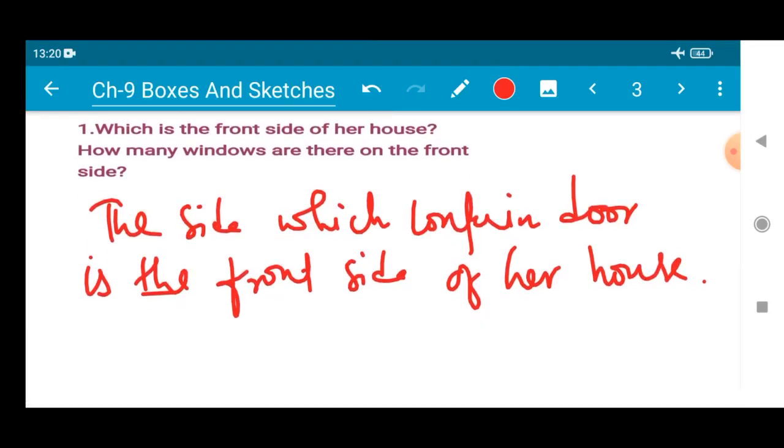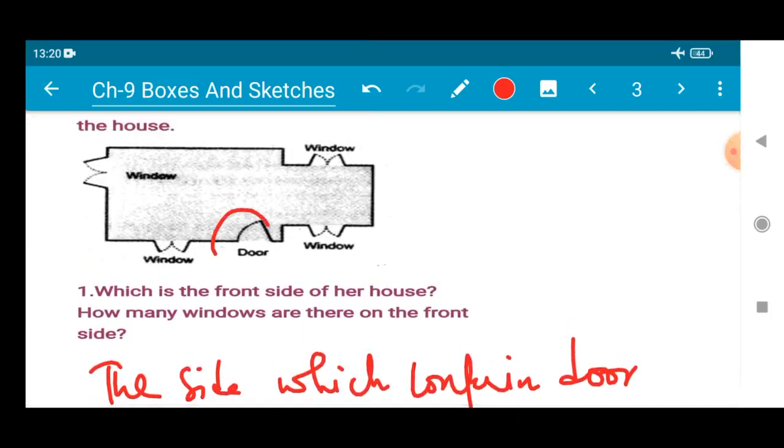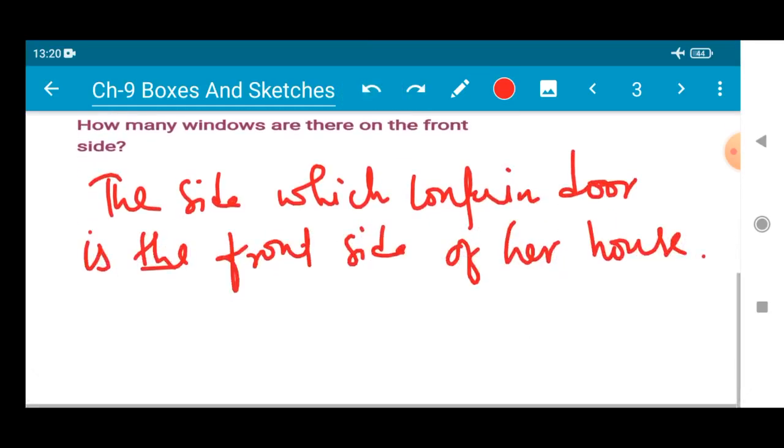Now, how many windows are there on the front side? You can see this is the front side. Now you came to know. In the front side of her house, how many windows are there? One and two. So what are you going to write? There are 2 windows. This is the next answer.